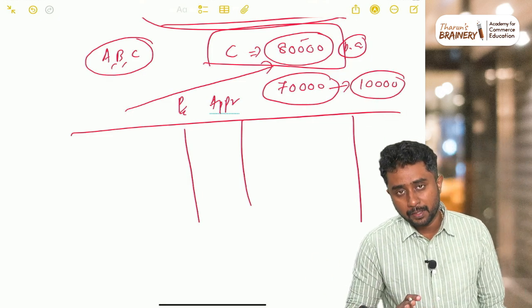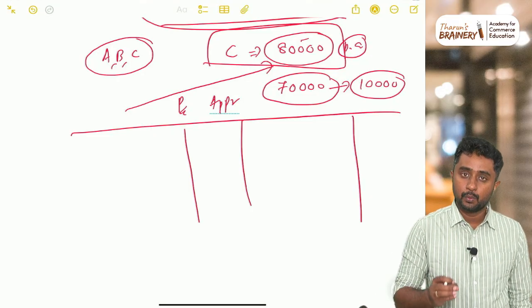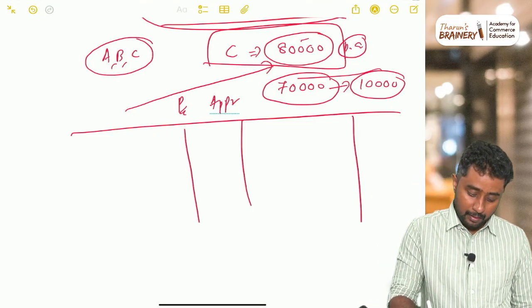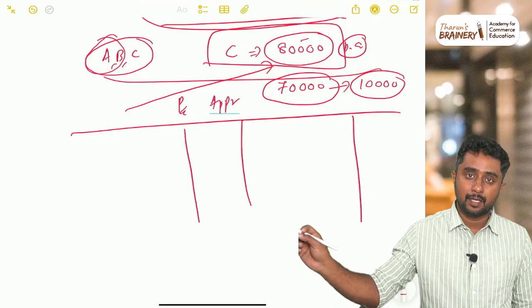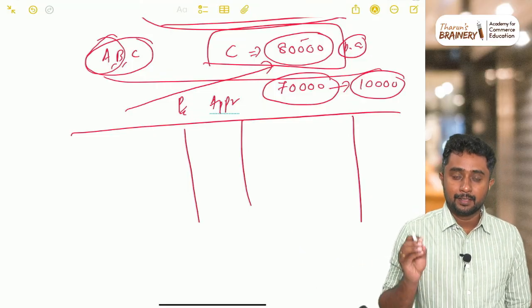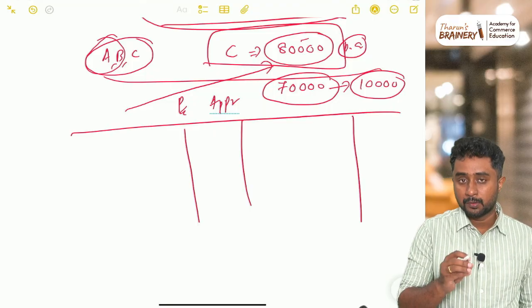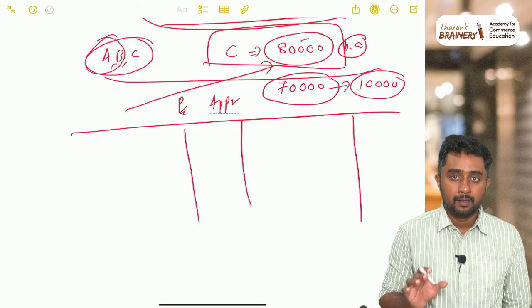So if nothing is mentioned in the question regarding this, then who is supposed to pay it? Obviously the other two partners are supposed to pay it. A and B should be paying the amount to C. Now the problem is, how much should A pay out of 10,000, and how much should B pay out of 10,000?